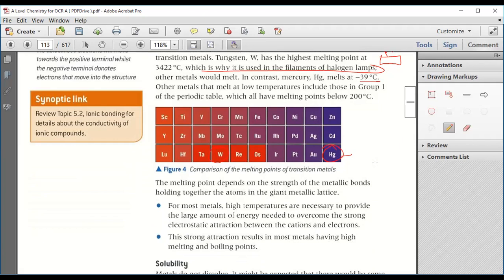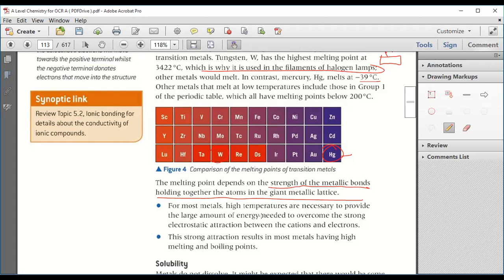The melting point depends upon the strength of the metallic bond holding together the atoms in the giant metal lattice. I've already told you that melting and boiling points depend upon the forces of attraction, or the strength of metallic bonds that hold the atoms together in a giant metallic structure or lattice.